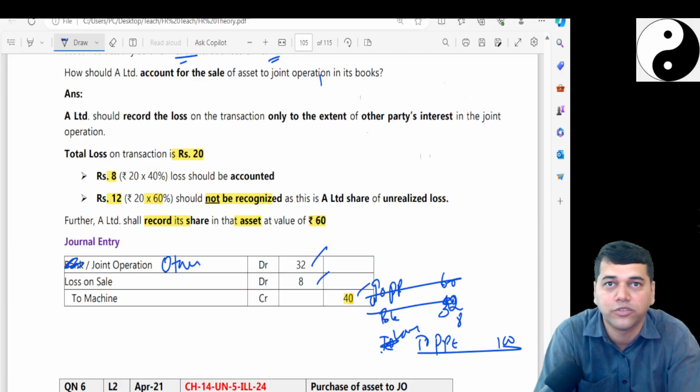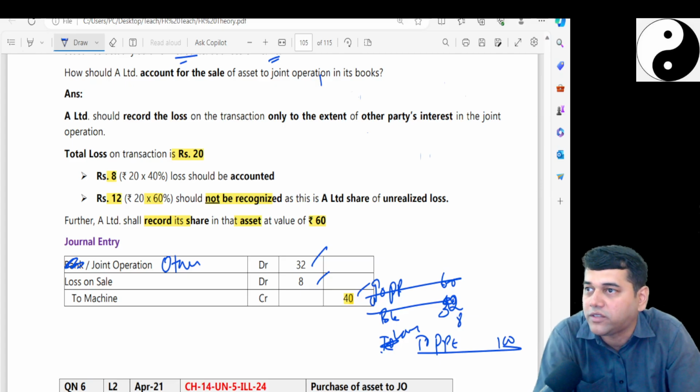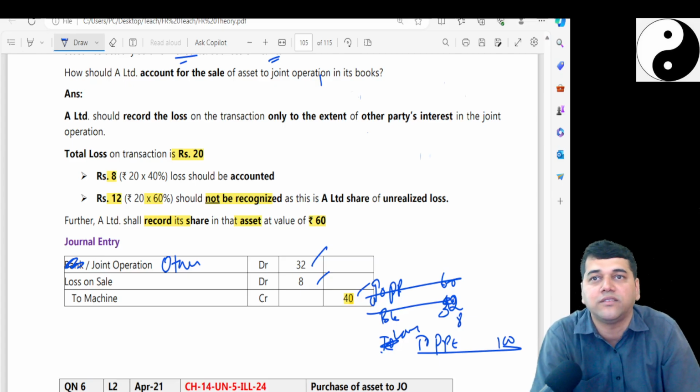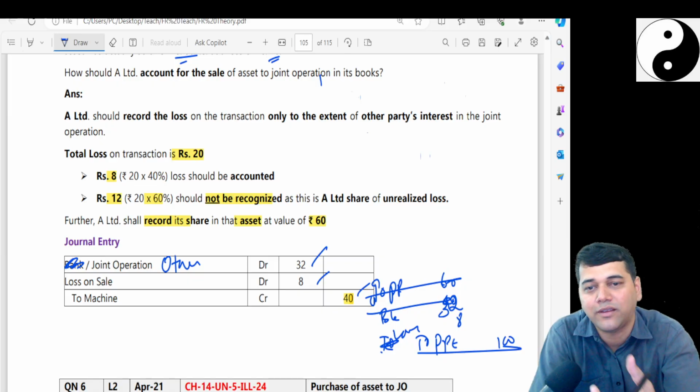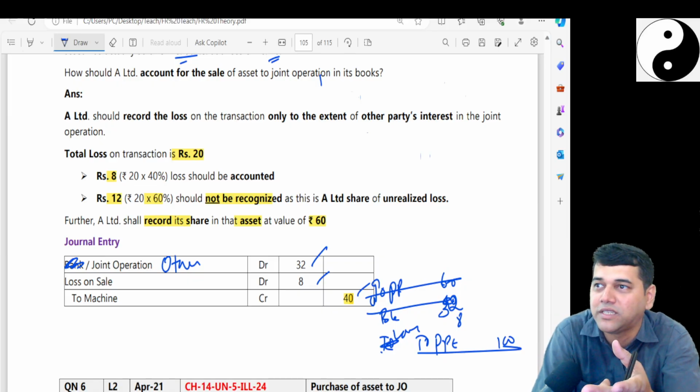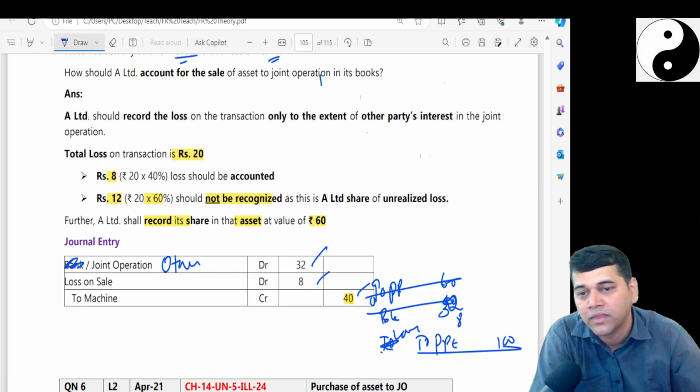Are you clear about this journal entry? Perfect, everyone? Yeah, but going forward, just focus on this. Don't dwell on these entries, because this is only what I gave. Otherwise, it is very difficult to understand this particular journal entry. What is the logic of this?